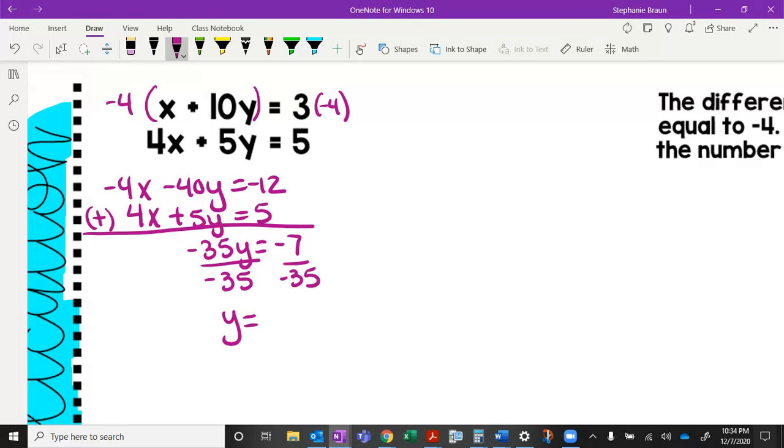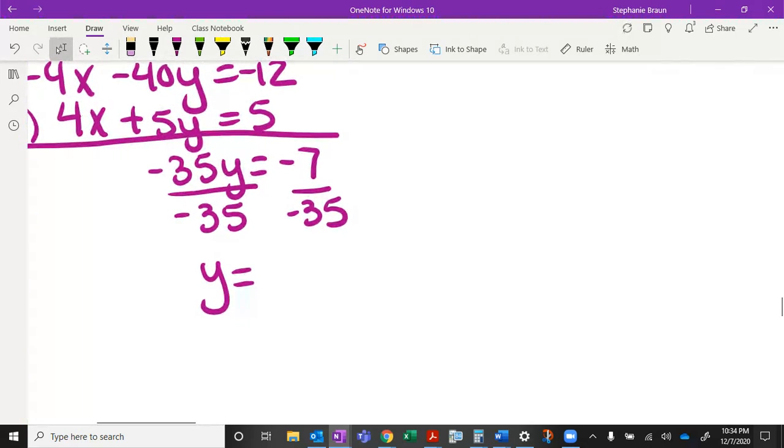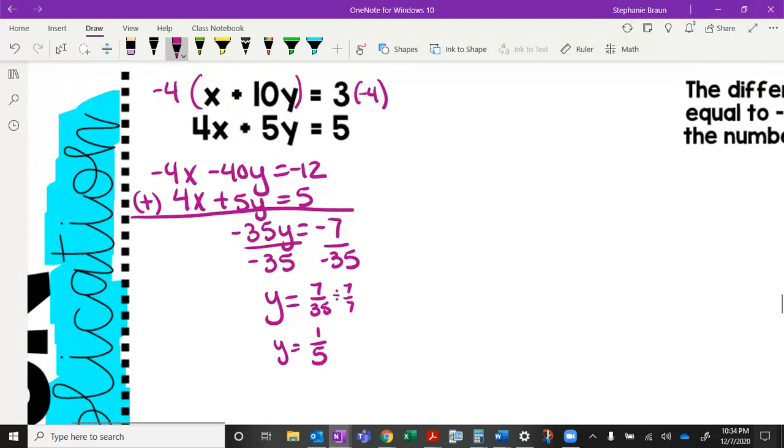Now, this is where a lot of people make mistakes on this problem. The smaller number is in the numerator, so this means I'm going to have a fraction. I also have a negative over negative, so it's going to be positive. So 7 over 35, if you need to, then we can divide by 7 over 7, and that's going to give me 1/5. It's okay for you to get fractions.